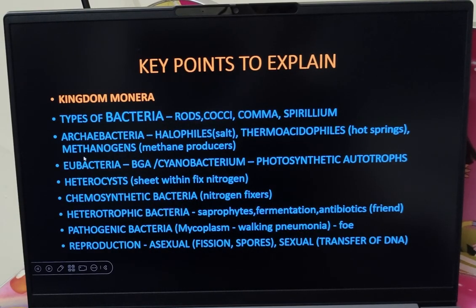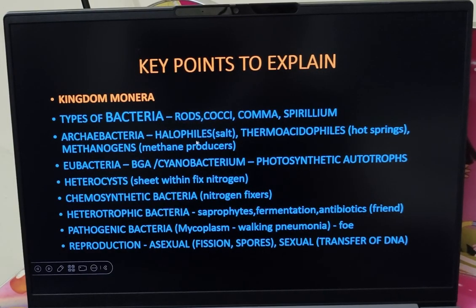Then we have the next form. So kingdom Monera will include types of bacteria. Archibacterium. Archi meaning old form. So archi meaning old form of bacteria. And under this we have different varieties of bacteria. It includes halophiles, thermoacidophiles, methanogens.